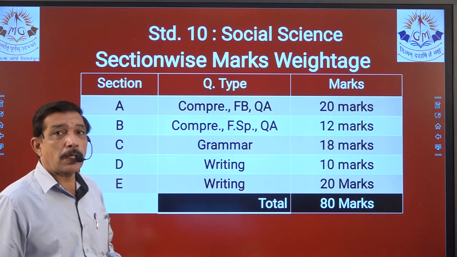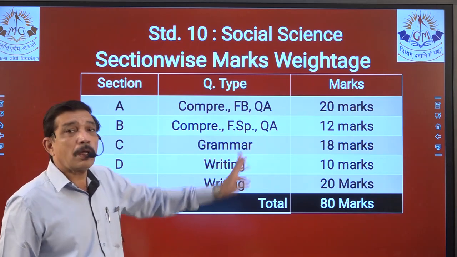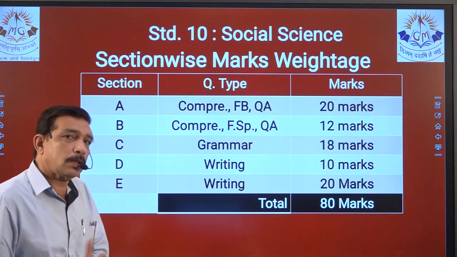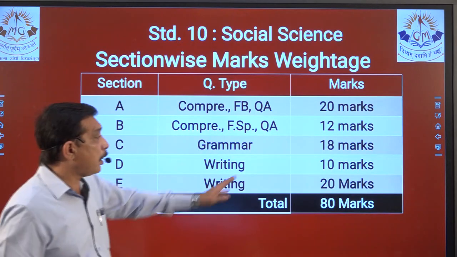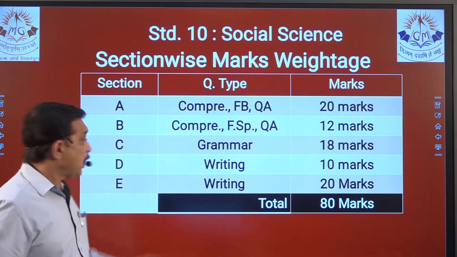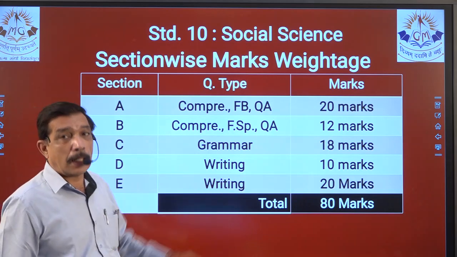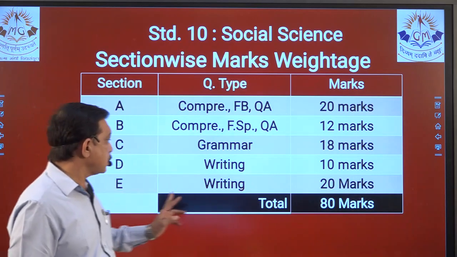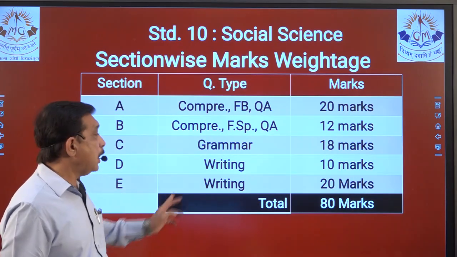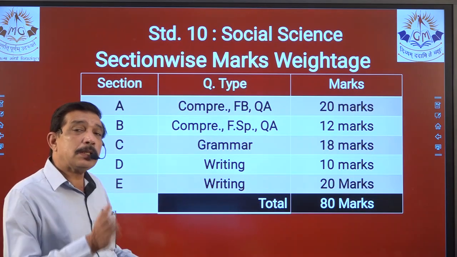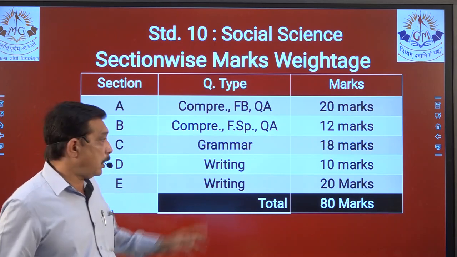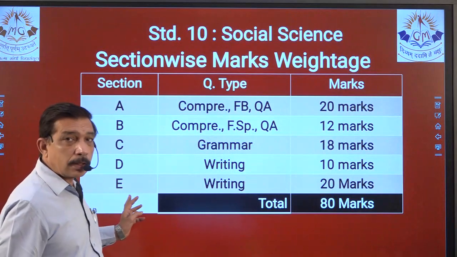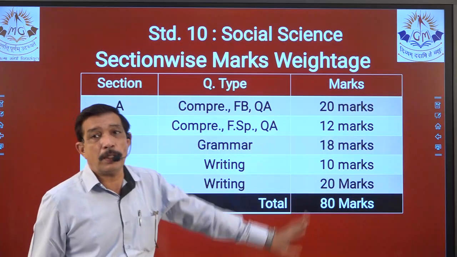Now we come to section C, where you have complete grammar. We'll discuss that, and we have already done that in the WRTs, so we are aware of that. It carries 18 marks. Section D is the reading section. From here the writing sections start: one is D and one is E. Section D is reading and writing, which is 10 marks, and we'll discuss that. Section E is writing, which is 20 marks.